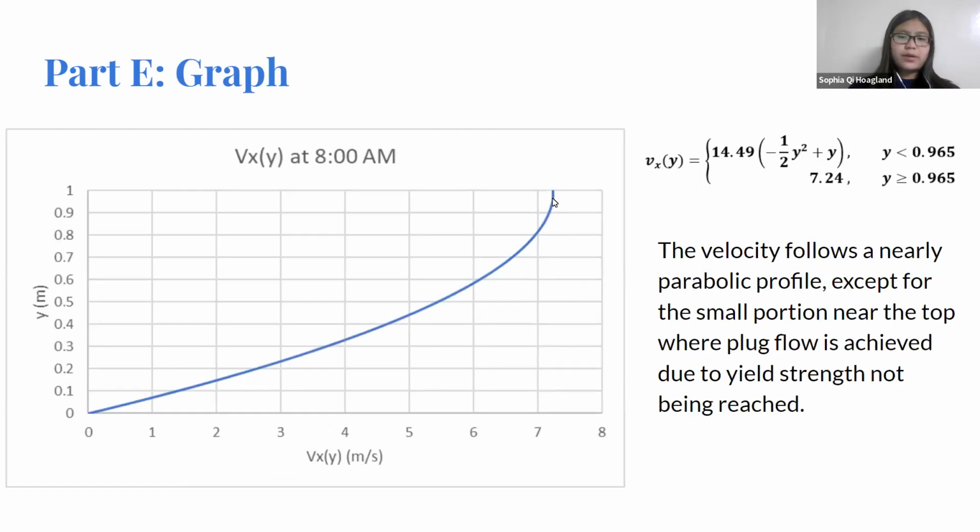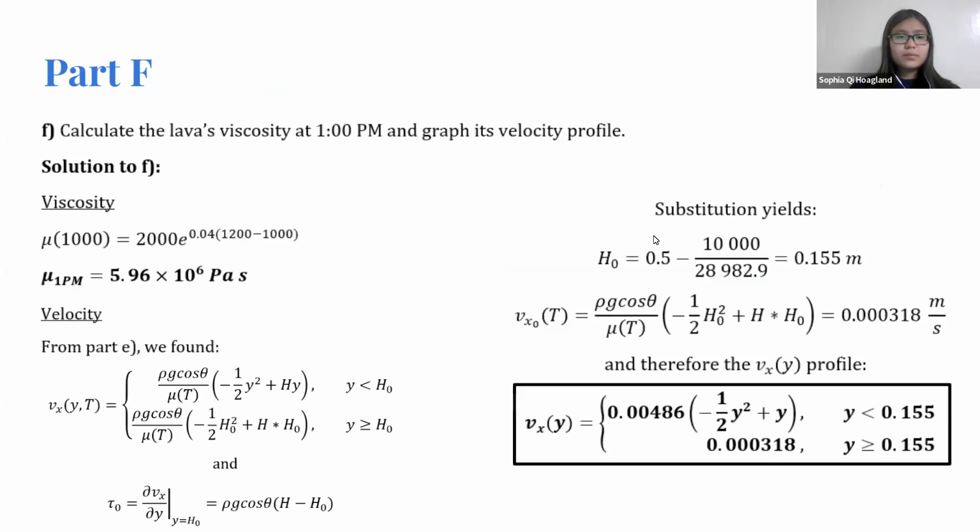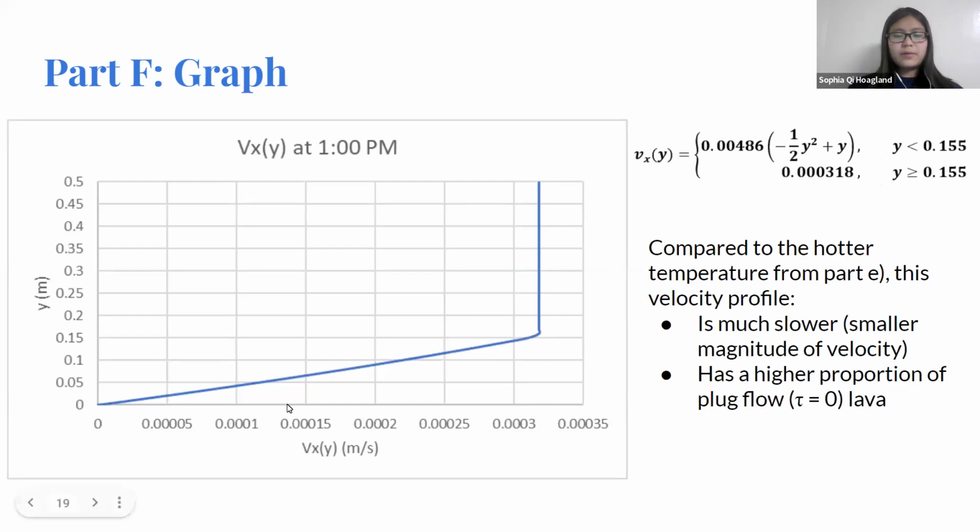So until that critical height, h naught, this is a parabolic velocity profile, but once h naught is reached, we have this region called a plug flow, where the velocity is constant. That's because the shear stress acting is less than the yield stress. Once the lava's cooled down a little bit more, we can do the same methods as before and do some more numerical substitutions where we'll get this velocity profile.